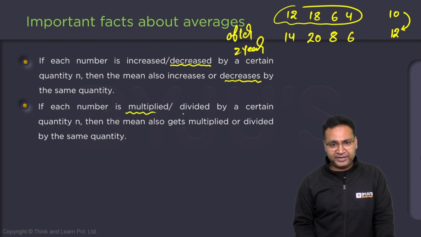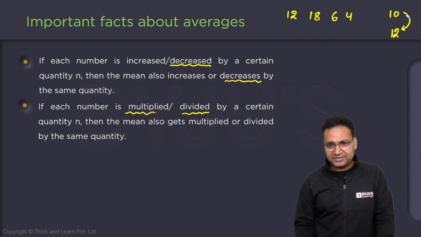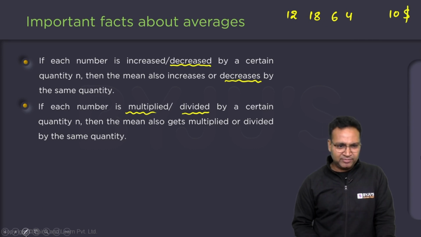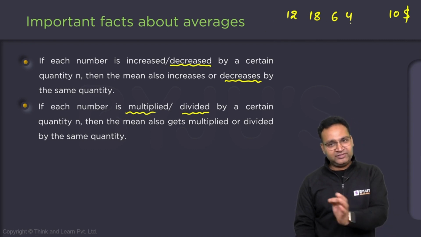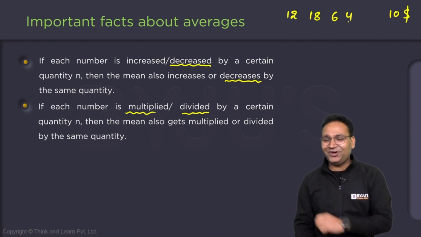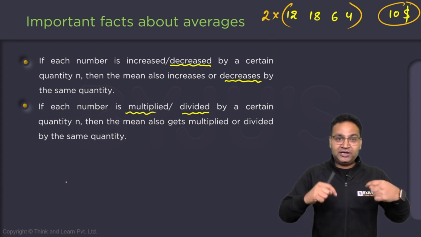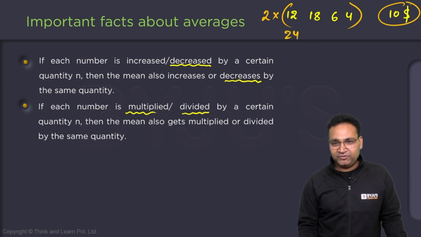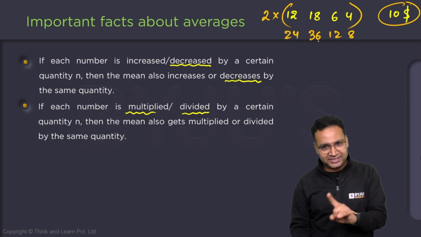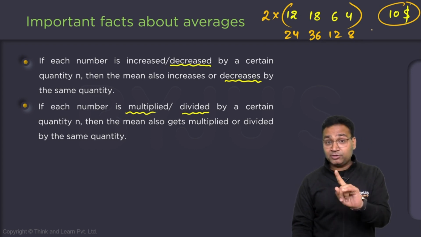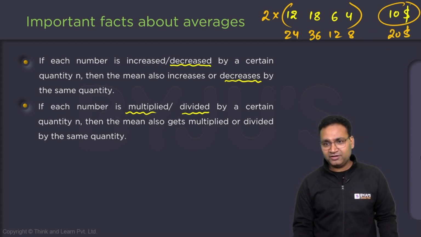Can it be true for multiplication or division? Let's look at the same data. I say these are dollars, because rupees doesn't sound good here with small numbers. So let's say this is the money available with 4 friends, $12, $18, $6 and $4. The average is $10. Let's say due to some magical effect, each of them has doubled their amount. So now this is 24, this is 36, this is 12 and this is 8. Let's verify this. 24, 36 is 60 and 20, 80. 80 by number of numbers, 4. Oh, great. It is verified.